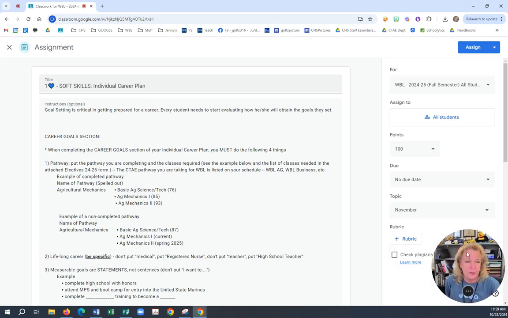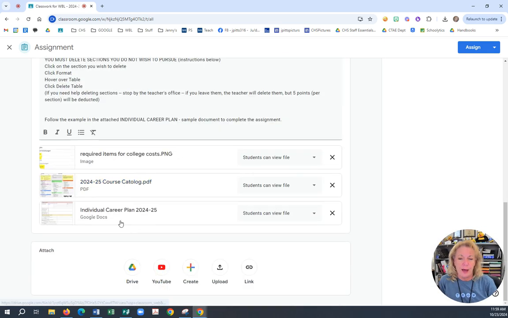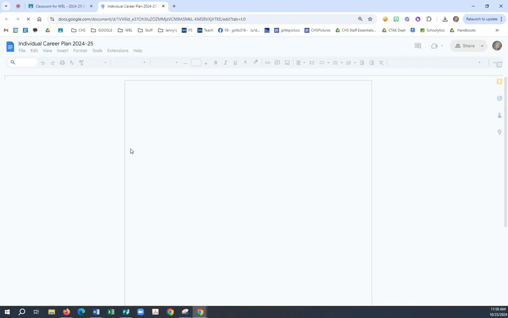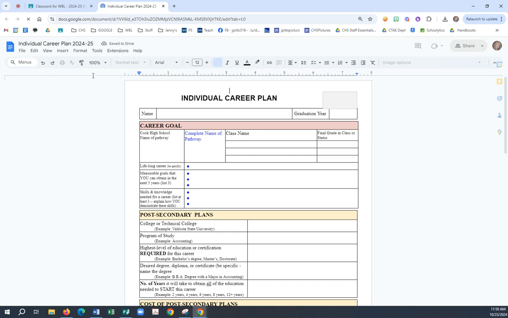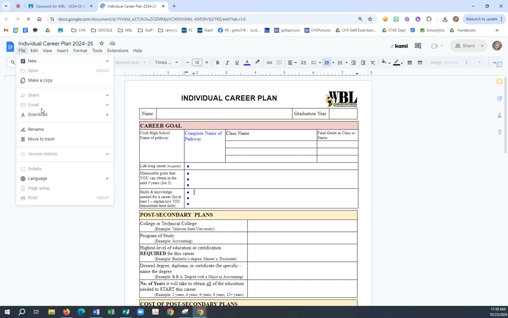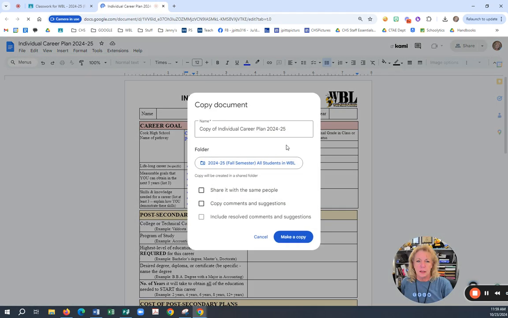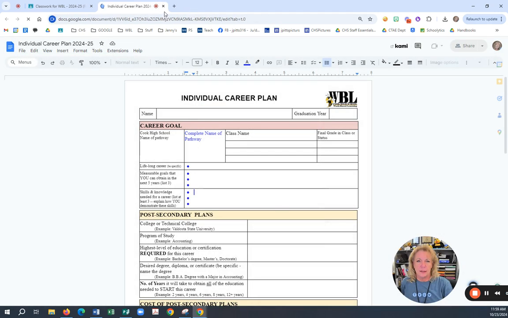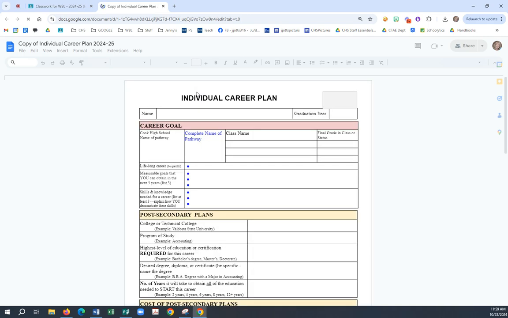I'm going to move me out of the way over here. And the very first thing you're going to do is open up your individual career plan. You do not need to make a copy of this. It will automatically have your name on it. However, I am going to make a copy of it right now because if I don't, then everybody's will look just like it on this assignment. So I'm making a copy and I'm getting rid of that. And so now I have a blank copy that I can work on just like you would have.